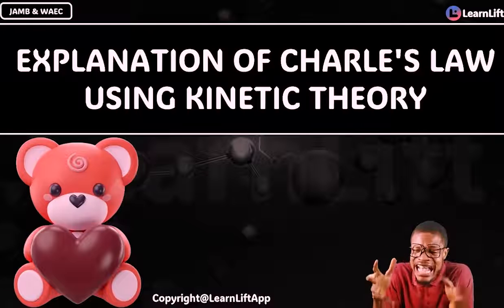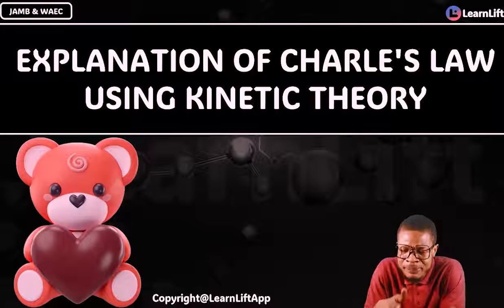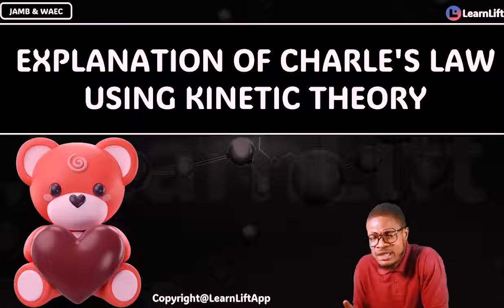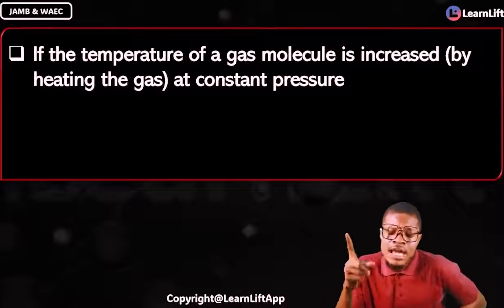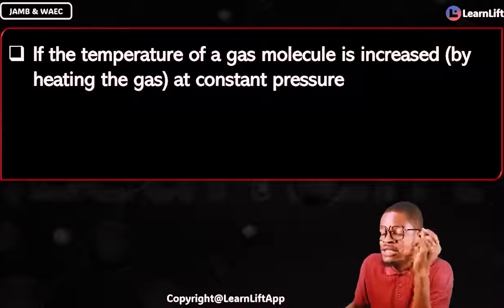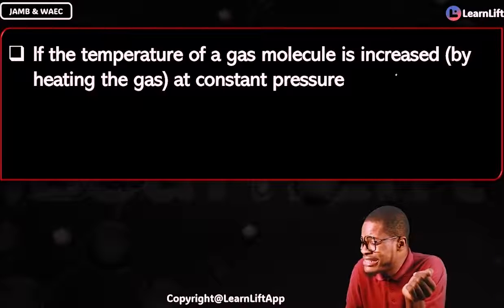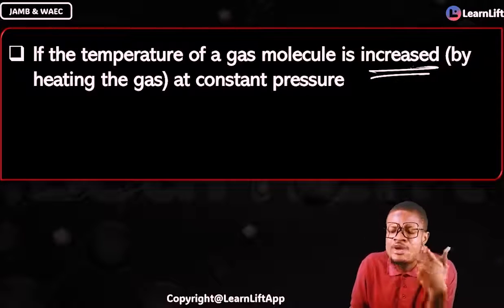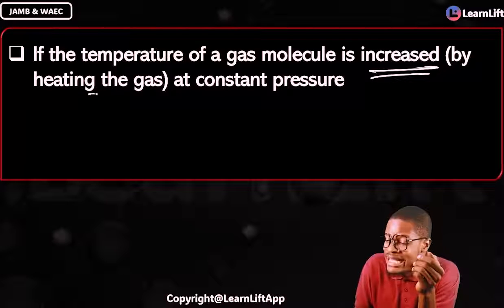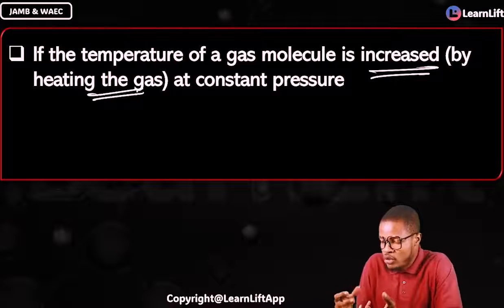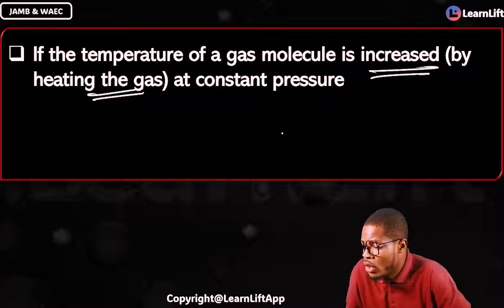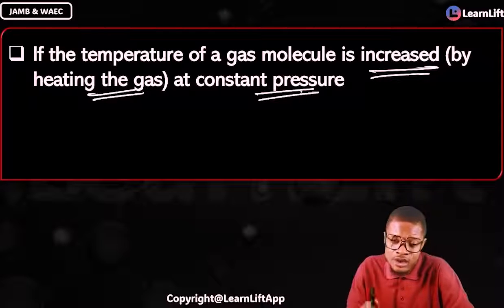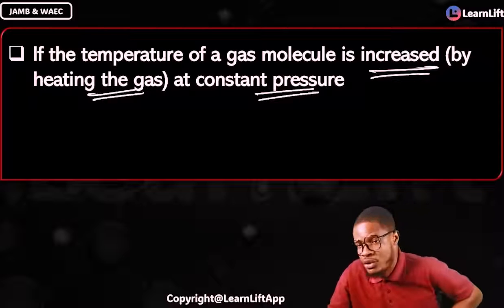So how do we use kinetic theory to explain and validate Charles law? It's very simple. There are two major things there. Number one, we can use it if the temperature of the gas molecule is increased. How do you increase the temperature of a gas molecule? By heating the gas. You have a gas, you want to increase the temperature, you heat the gas, at constant pressure. We can use this to validate kinetic theory.